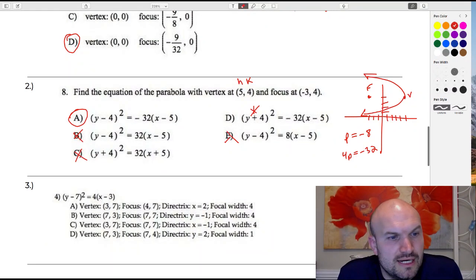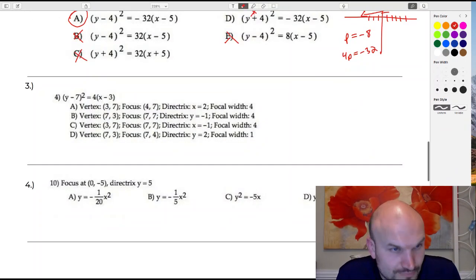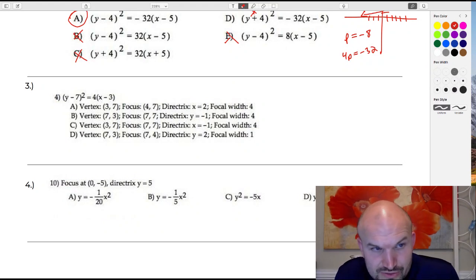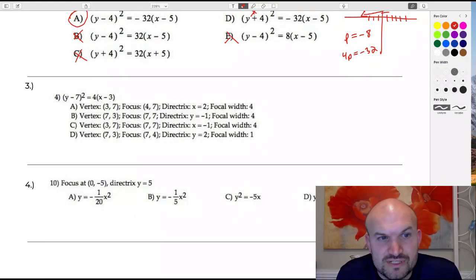All right, number 3 here. Number 3 has y minus 7 squared equals 4 times x minus 3. So hopefully we see the x minus 3, y minus 7, so we know the vertex is going to be 3, comma 7. So that doesn't work, and that doesn't work.